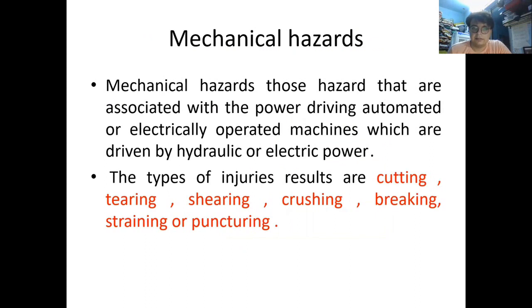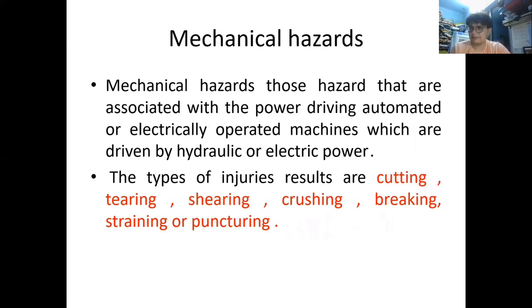Mechanical hazards. Mechanical hazards are those hazards that are associated with power driven, automated, or electrically operated machines, which are driven by hydraulic or electric power. Means they are associated with machines that work automatically or electrically, either on electric power or hydraulic.